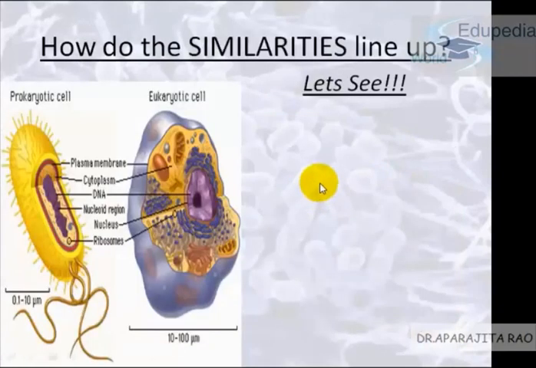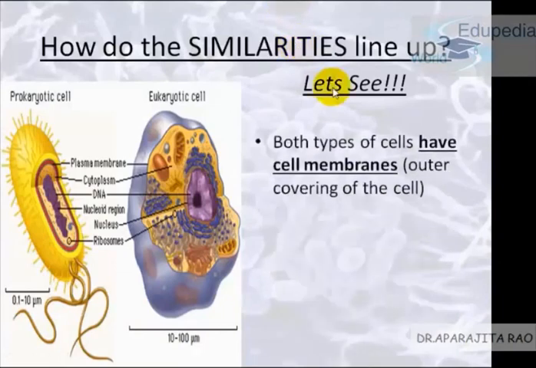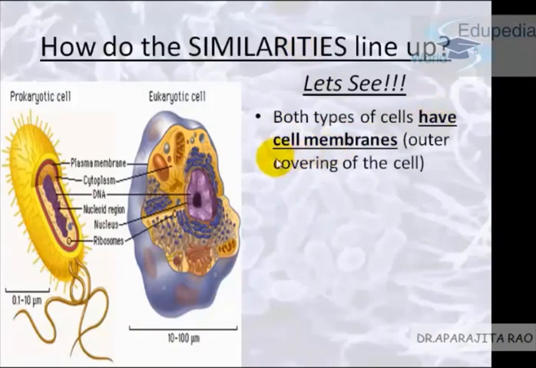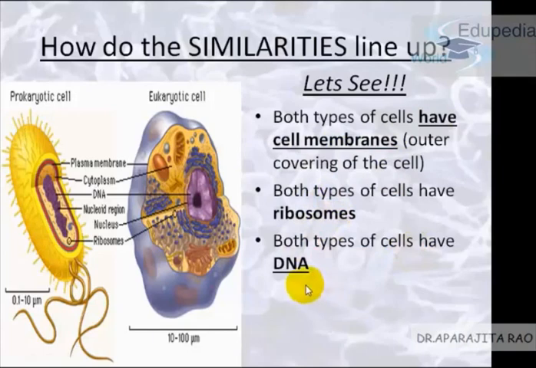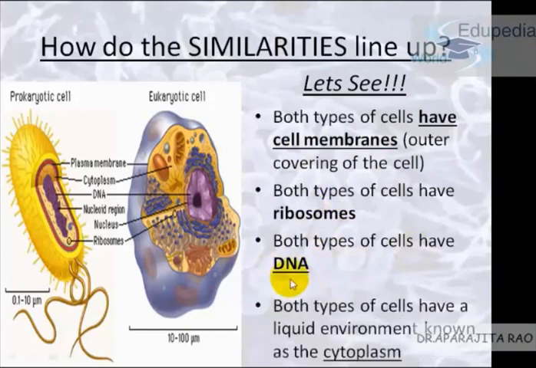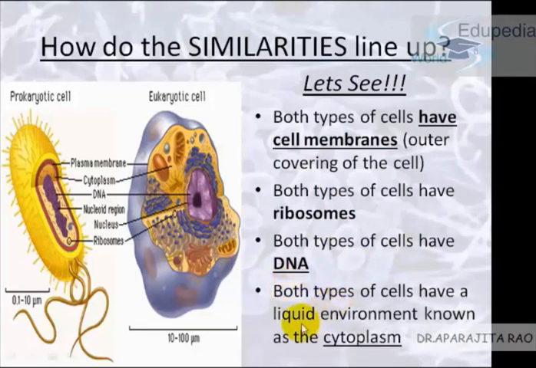Now the differences are done. Let's come down to the similarities. Both types of cells have cell membranes, that is the outer covering of the cell. Both types of cells have ribosomes. Both have DNA, that is the genetic material. And both types of cells have a liquid environment known as a cytoplasm.